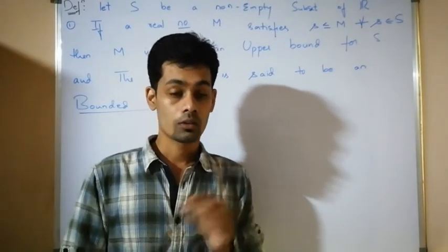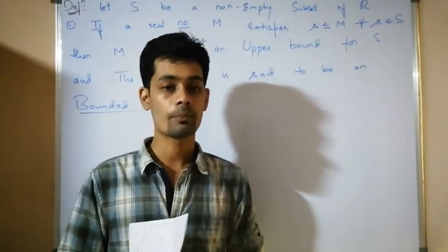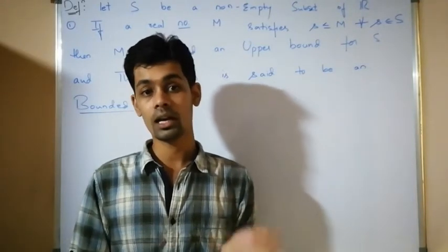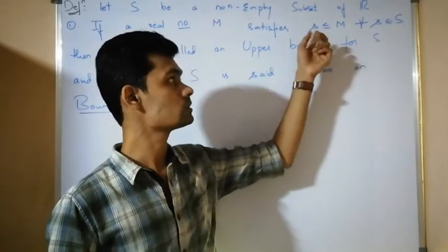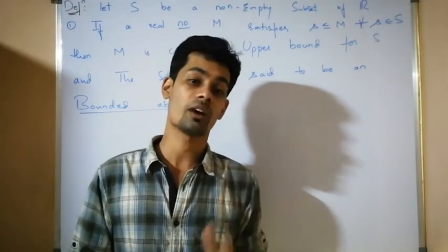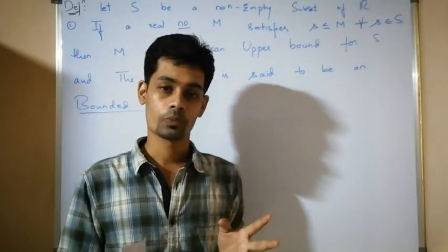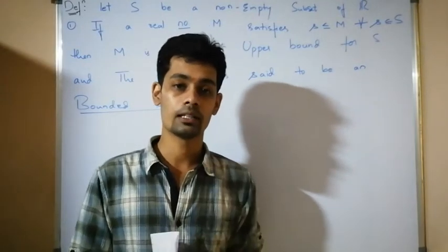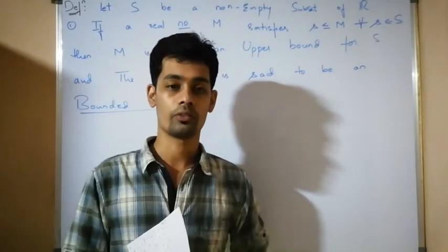Now, what about 5.1? All the elements are also less than 5.1. Instead of 5.1, I can also take 5 as a real number. All the elements are less than or equal to 5. But I can't take 4.5. The reason is that in the set I am going to get one element, that is 5, which is not less than or equal to 4.5.